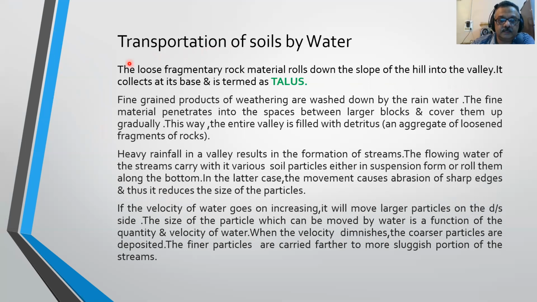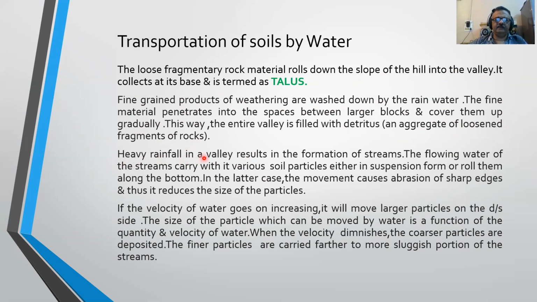So students, the transportation of soil by water. The loose fragmentary rock material rolls down the slope of the hill into the valley. It collects at its base and is termed as talus. Fine grained products of weathering are washed down by the rainwater. The fine material penetrates into the spaces between larger blocks and covers them up gradually. This way, the entire valley is filled with detritus. Detritus is an aggregate of loosened fragments of rocks.